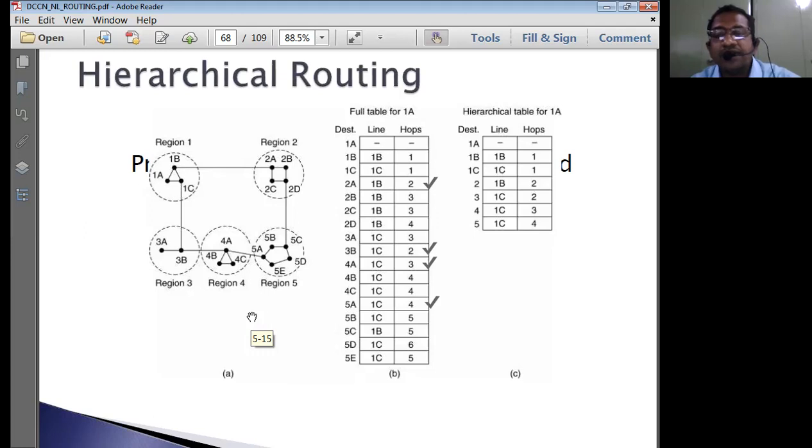And the next one is protocols. The protocols implemented in region 1 may be different from the protocols implemented in region 5. Whenever a packet comes from a region 1 router to a region 5 router, it crosses different regions in between. Here you may have different protocols, and here you may have different protocols.